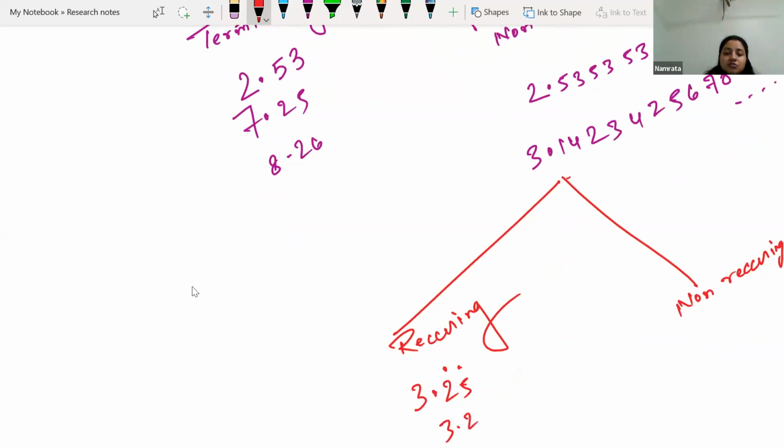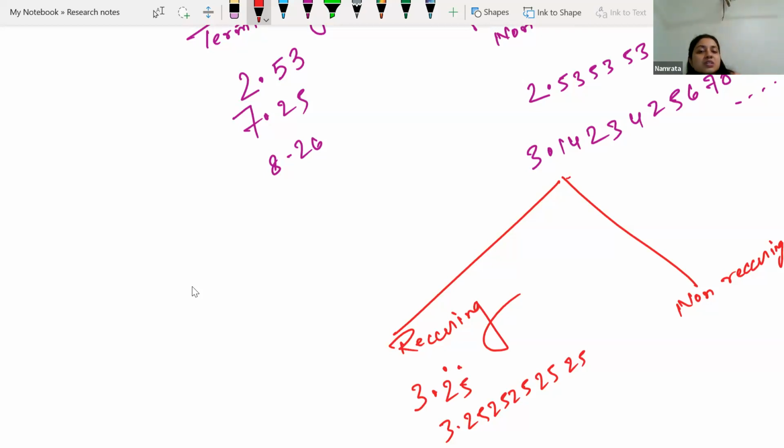That means 3.25, 25, 25, 25, recurring. 25 is reoccurring. That is called a recurring decimal number. So whenever it will not stop, two cases can happen. It will follow a certain pattern, reoccur, reoccur, and will not stop.